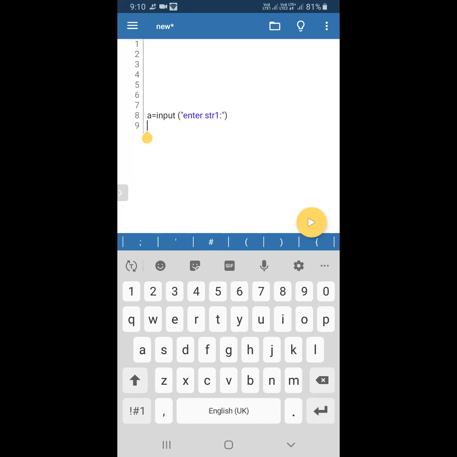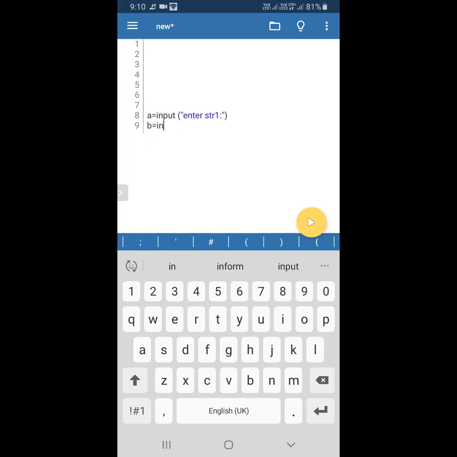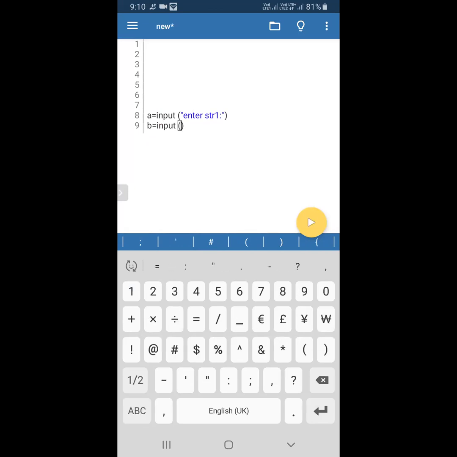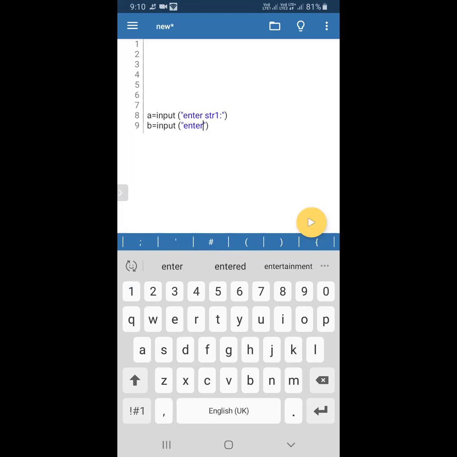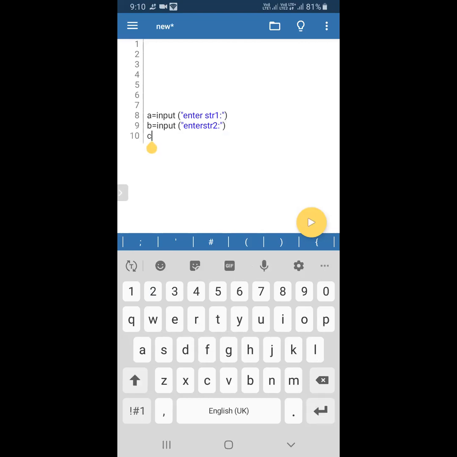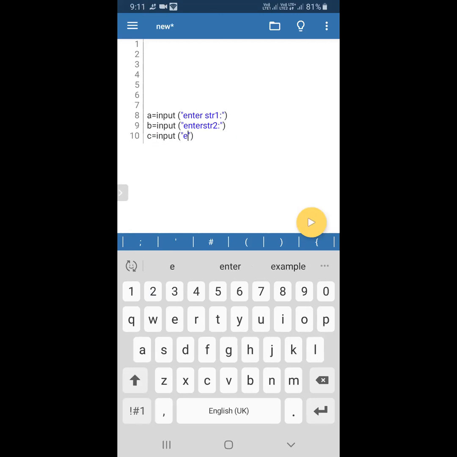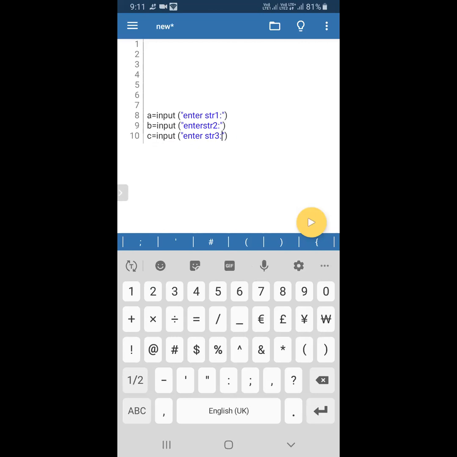It's stored in a. Then b equal to input, enter string 2. Then the c value also I'm getting the same way: input, enter string 3. So three strings I'm getting from the user.